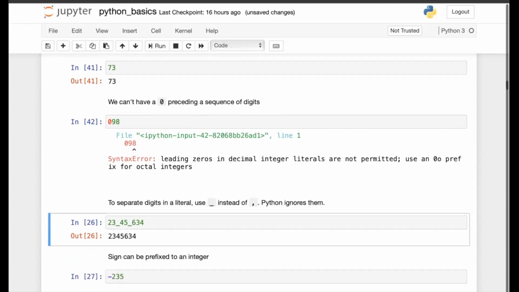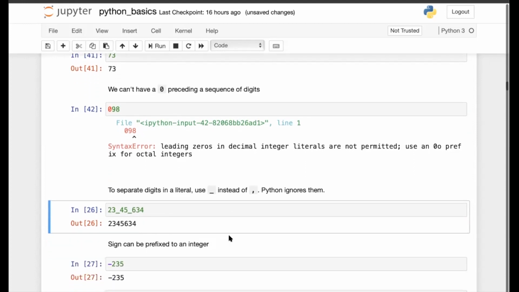To separate the digits in a literal, sometimes we use comma to separate the digits if it's a big number. We cannot use comma in Python, but to separate the digits, we can use underscore. These underscores are ignored when the digits are manipulated. So 23_45_634 is treated as 2, 3, 4, 5, 6, 3, 4, and these underscores are ignored. But it helps us to segregate the digits and increase the readability.